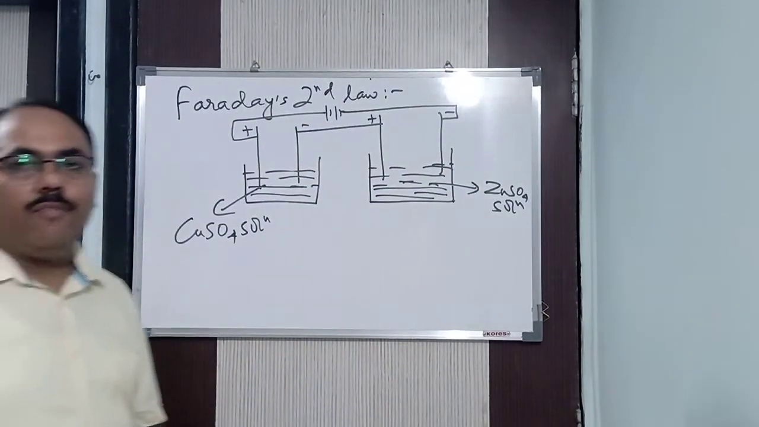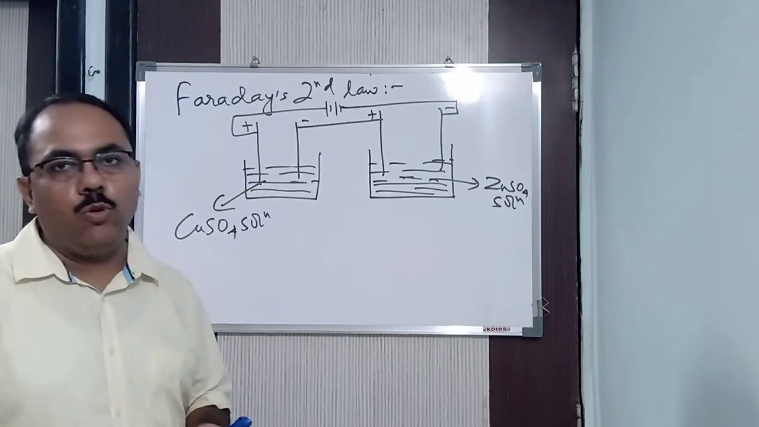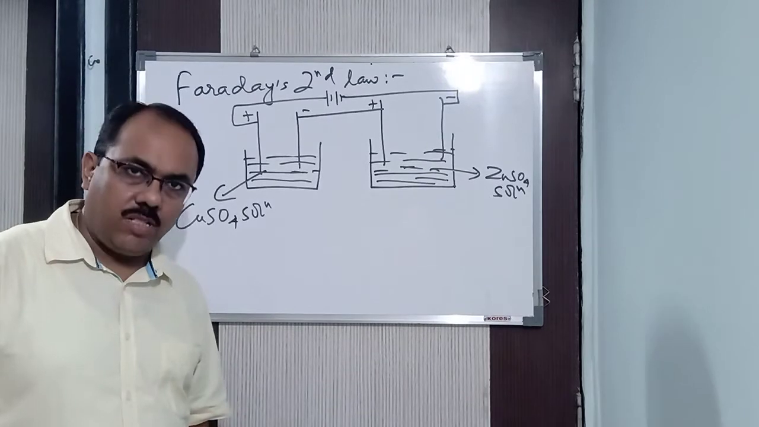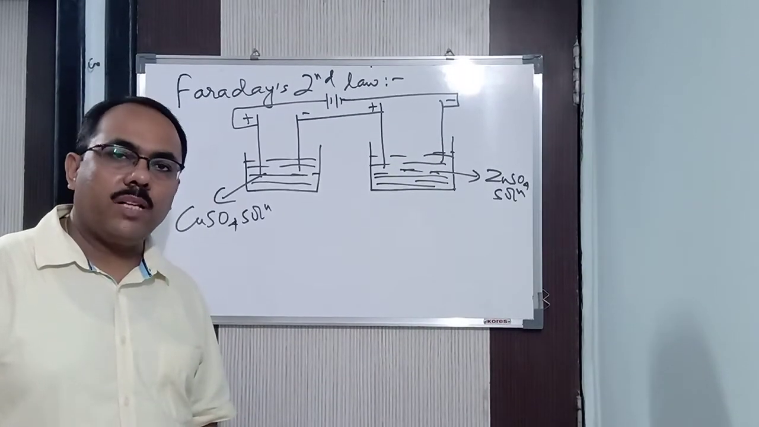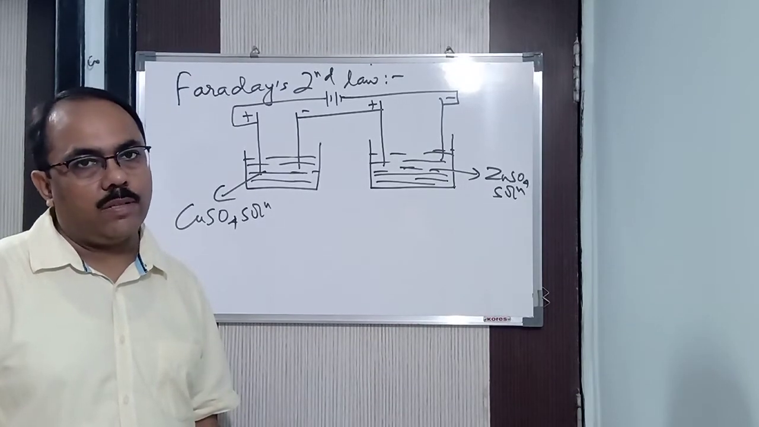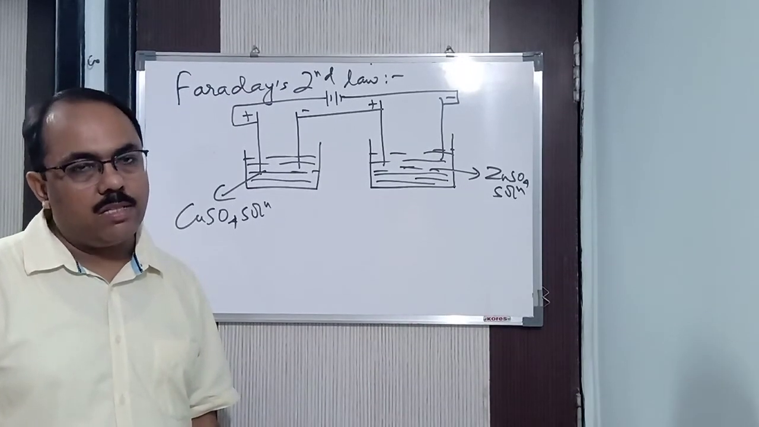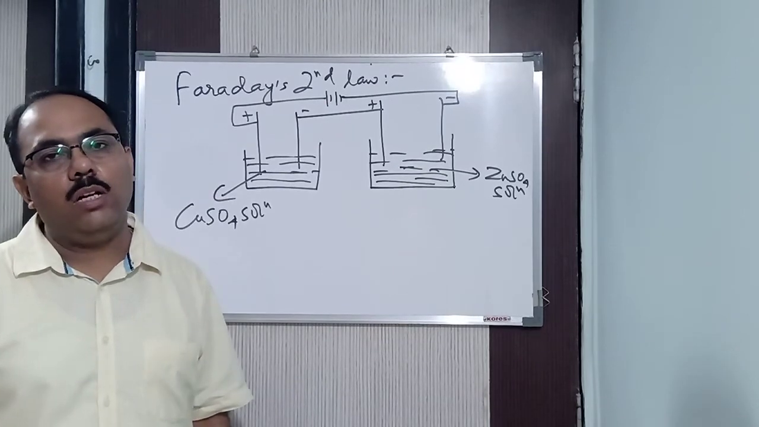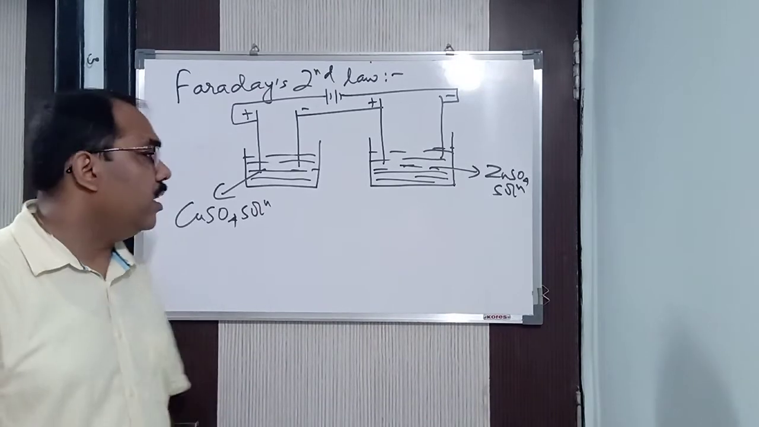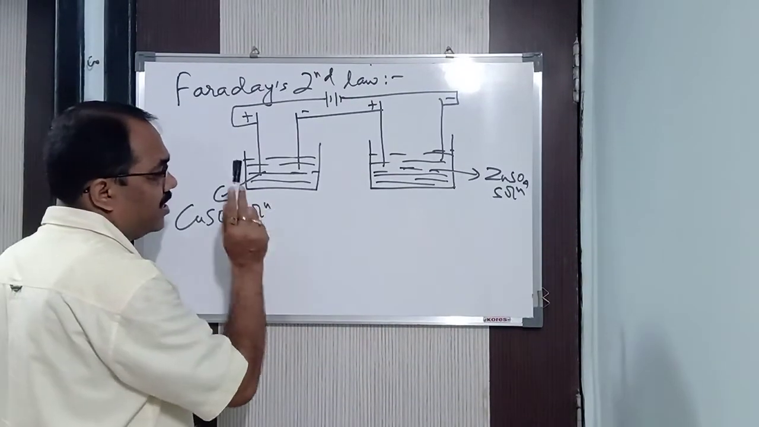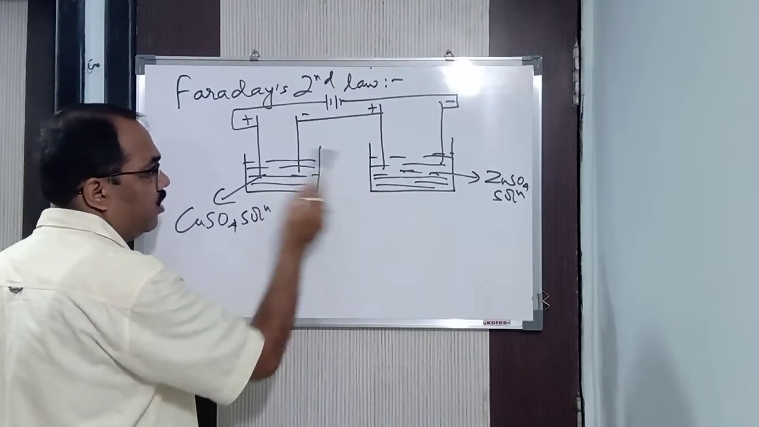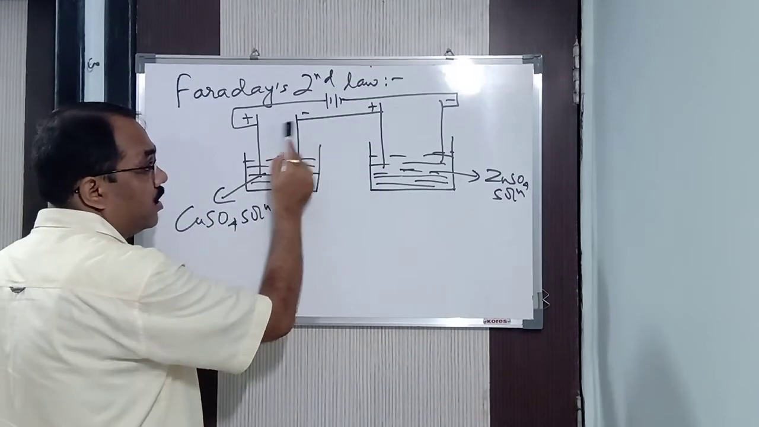So again I repeat, when the same quantity of current is passed through two electrolytic solutions connected in series, the amount of substance deposited is directly proportional to its equivalent weight. Again I repeat, when the same quantity of electricity is passed through two electrolytic solutions, as you can see I have taken zinc sulfate and copper sulfate connected in series,